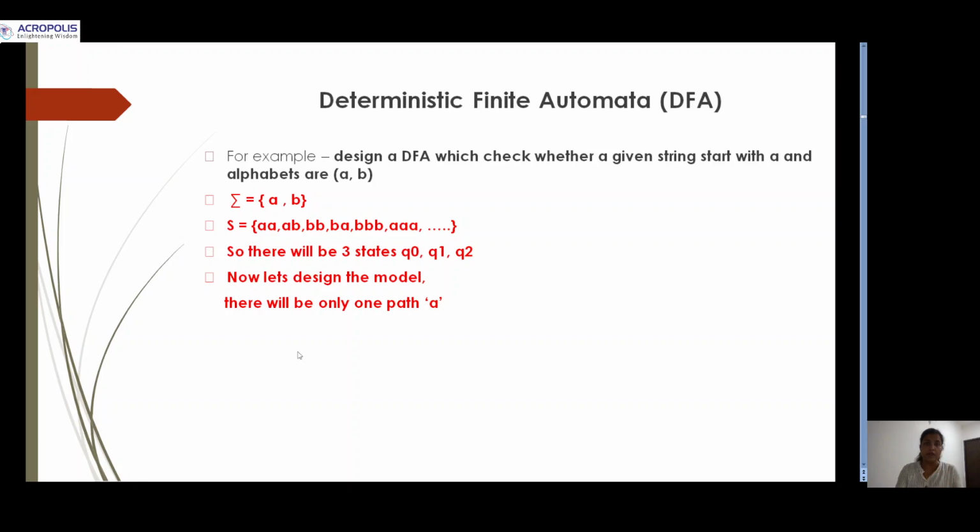This is an example for deterministic finite automata. Design a DFA which checks whether a given string starts with A, where the alphabets are A and B. That means L is a language which contains all possible combinations of A and B with strings starting with A.